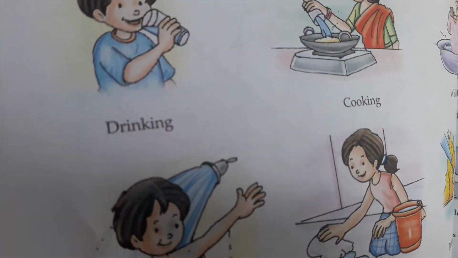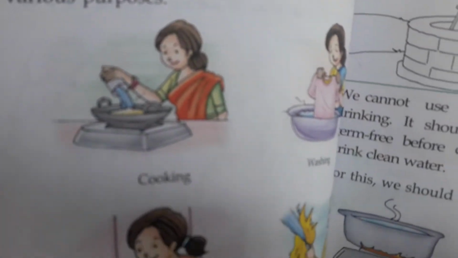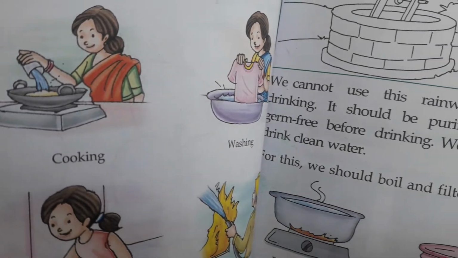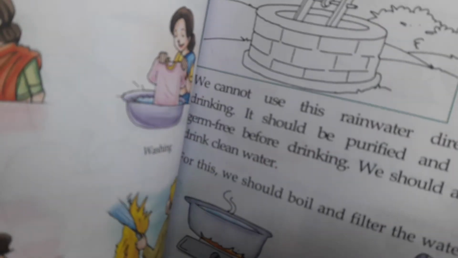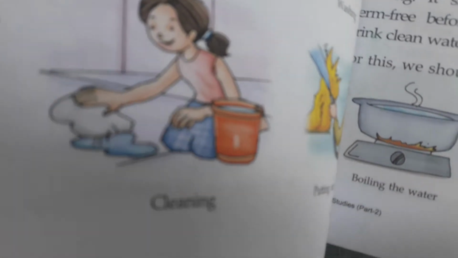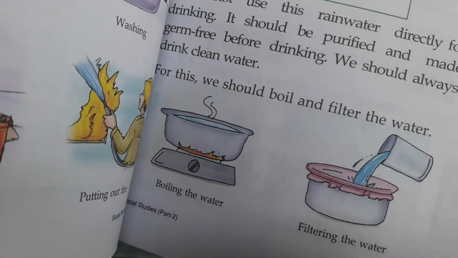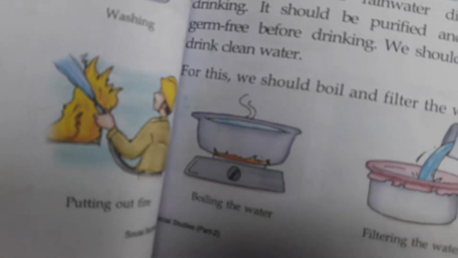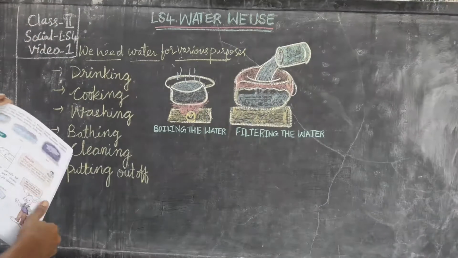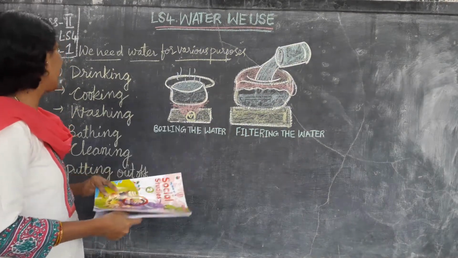See here, here is drinking, cooking, see here washing, and see here cleaning, putting out fire, bathing. You are able to see bathing. So for various purposes we need water.